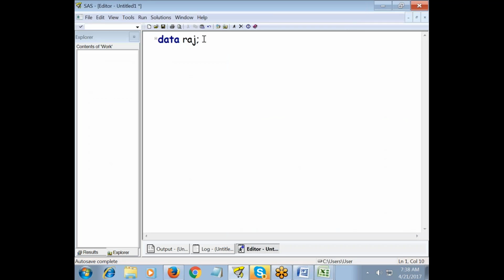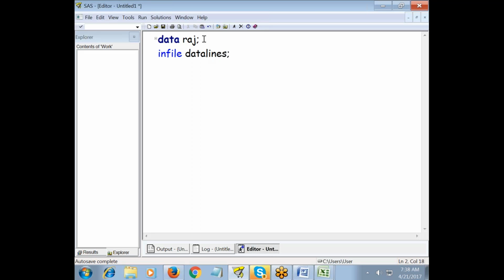The second rule is that every statement should end with a semicolon. So I ended my statement with a semicolon. Next, the third rule: 3 words to keep in mind. The first one is infile datalines. Into your file Raj, read datalines.